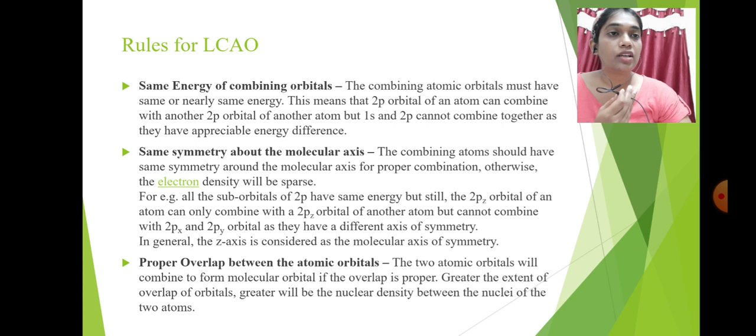This means that a 2p orbital can combine with another 2p orbital, but a 1s orbital and a 2p orbital cannot be combined together. But this is for homonuclear molecules. When heteronuclear molecules are formed, this rule is not applicable.